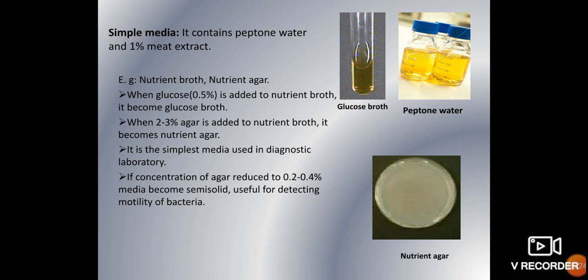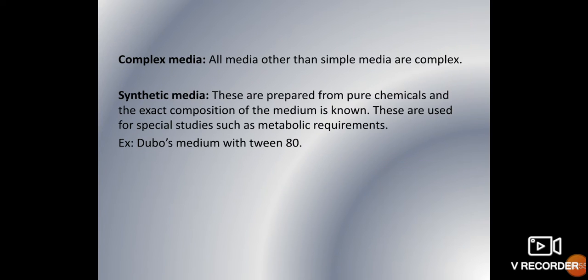If you want to prepare sugar media, to this nutrient broth you can add any sugar like glucose. It becomes glucose broth. If you add mannitol, it becomes mannitol broth. Like this you can prepare any kind of sugar media. I already told you, if you add agar, it becomes nutrient agar. Let's look at this picture. In the bottom picture, I have shown the nutrient agar. On the upper left side I have shown glucose broth, and on the right side it is peptone water.